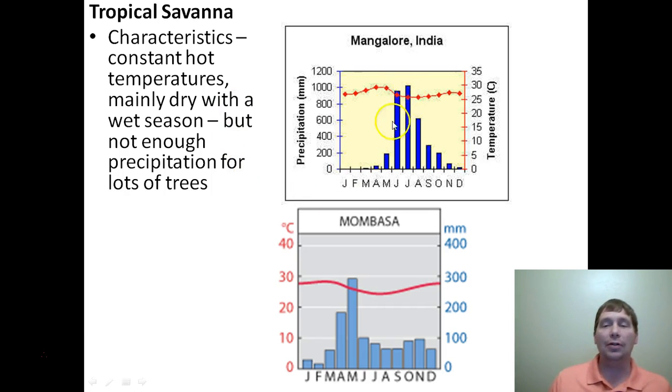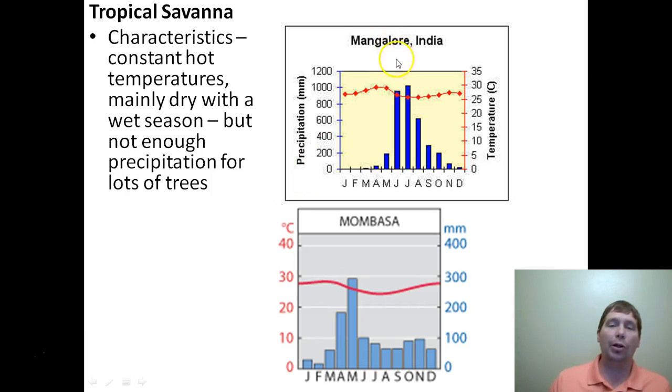The difference is a tropical dry forest gets enough rain to support trees. Tropical savanna, we still have a rainy season, but even during that rainy season, we're not going to get enough rain to support trees. That's a big thing about biomes. Once it starts to dry out, you lose the trees and they get replaced by grasses. Grasses can survive on less rain or less water than a tree can. So as things dry out, the trees go bye-bye and then the grasses take over.